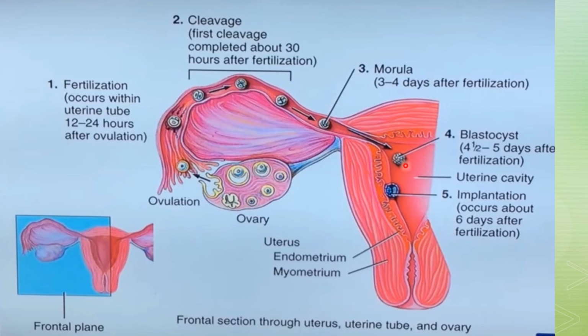By the end of the 6th day, or up to the 7th day of post fertilization, implantation will occur into the uterine endometrial wall. This is the uterus, and the innermost layer of the uterus will be termed the endometrium. Then there will be the myometrium, and after that is the perimetrium.